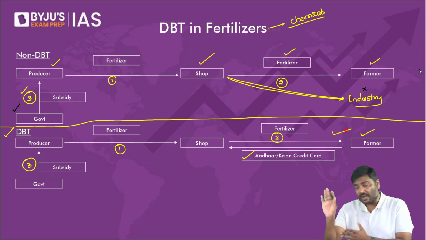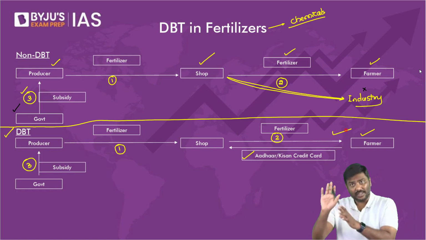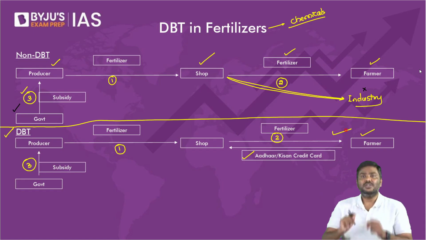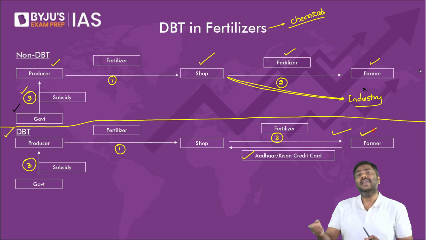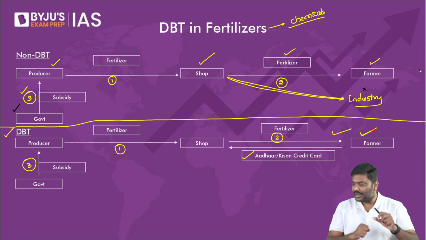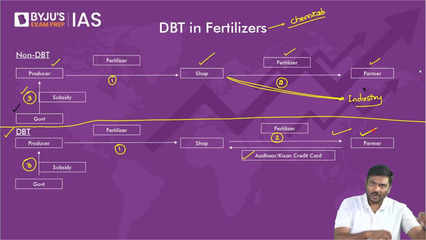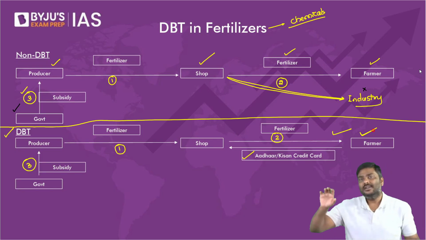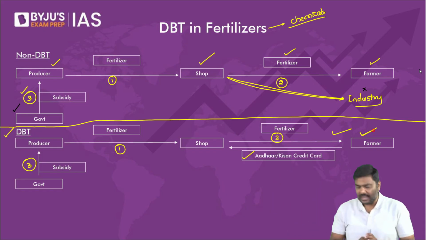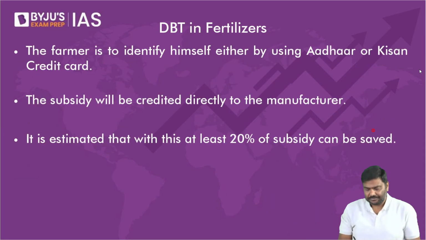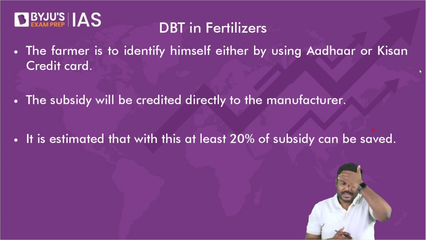So in this DBT system, the government is ensuring that there is a record of it. Please understand, there is a record, there is a transaction. So the government is ensuring that only the farmers will be able to get access to fertilizer subsidies. This is how the government is trying to ensure that the right beneficiaries will be getting the right benefits.